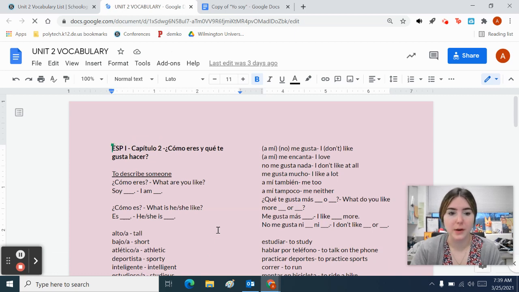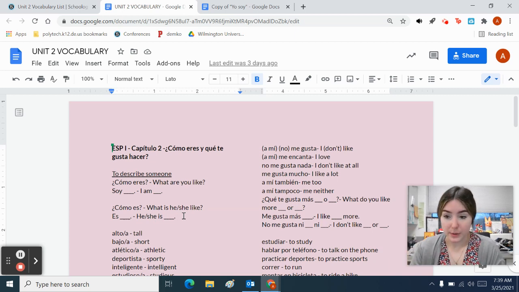And you can do the same thing for other people. When you want to ask what someone else is like, what is he or she like, you can say cómo es. Cómo es. You can also throw their name at the end of it. So if you wanted to ask what Shakira was like, you could say cómo es Shakira. And then to describe what someone is like, you would say es, and then you put in the description. Same thing as when you are describing yourself.